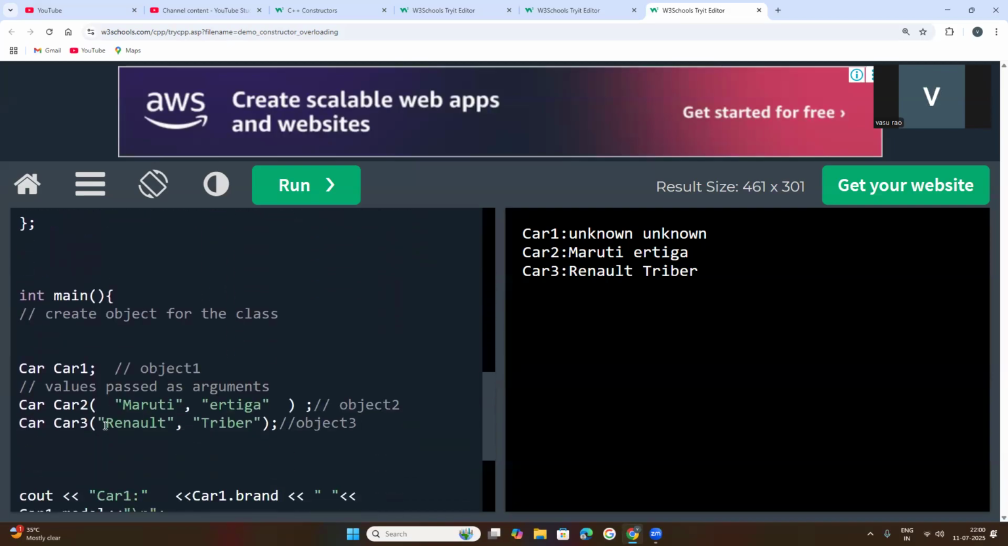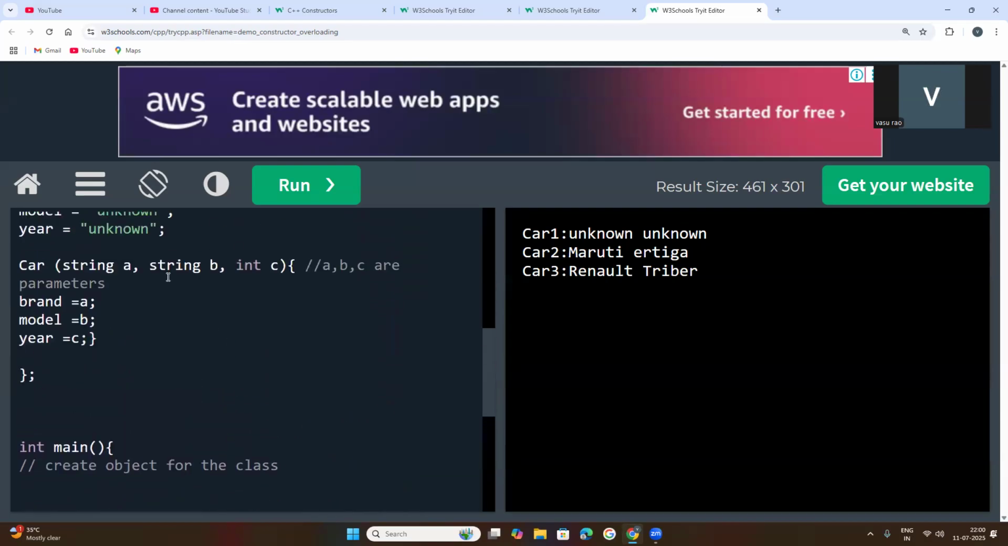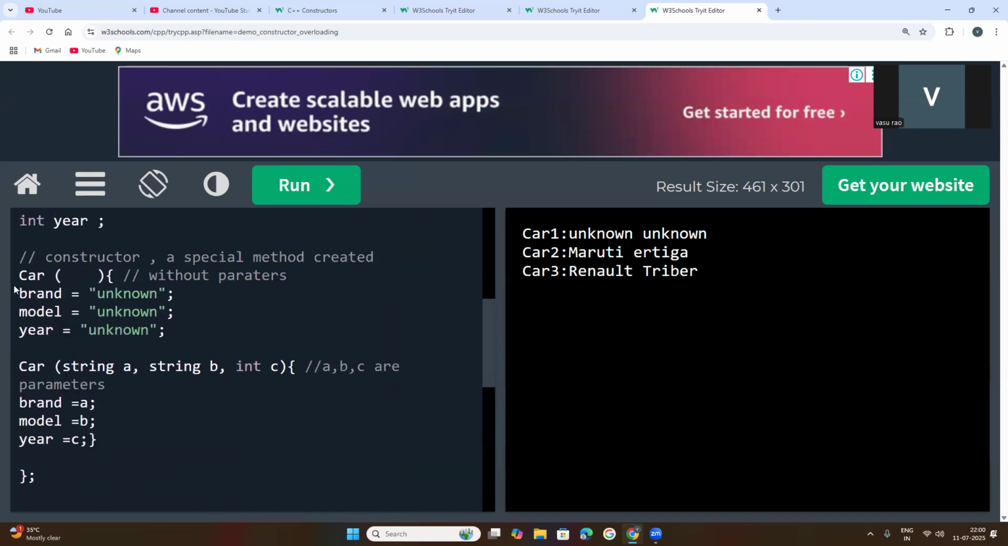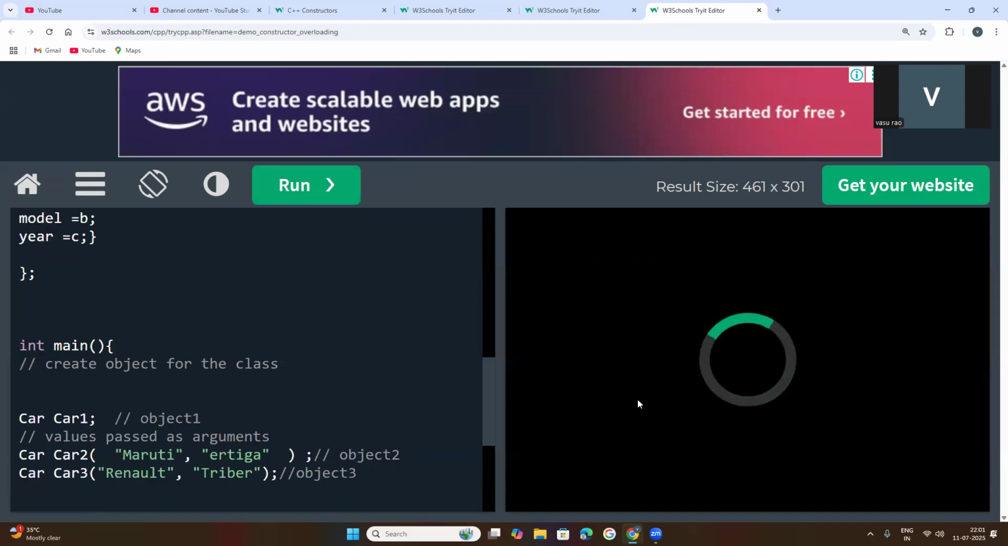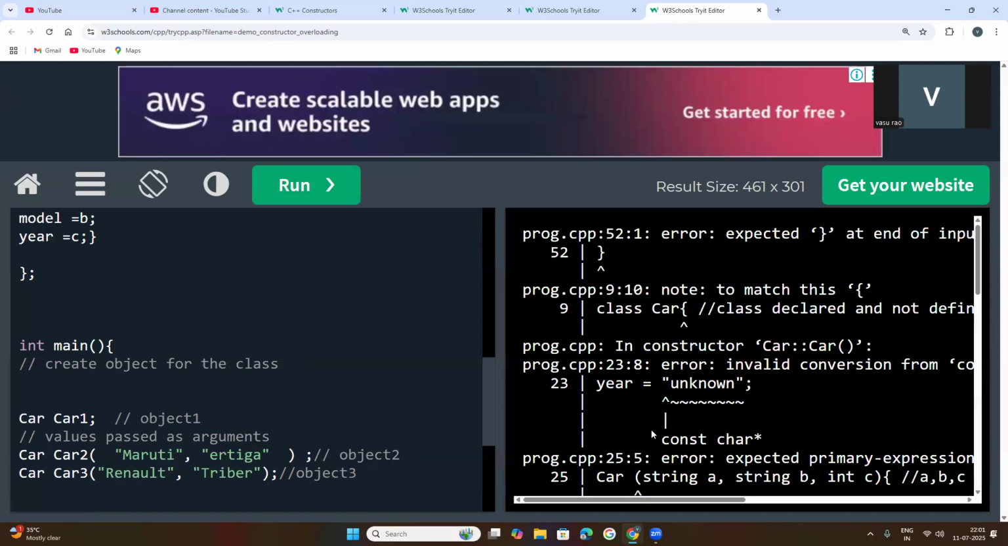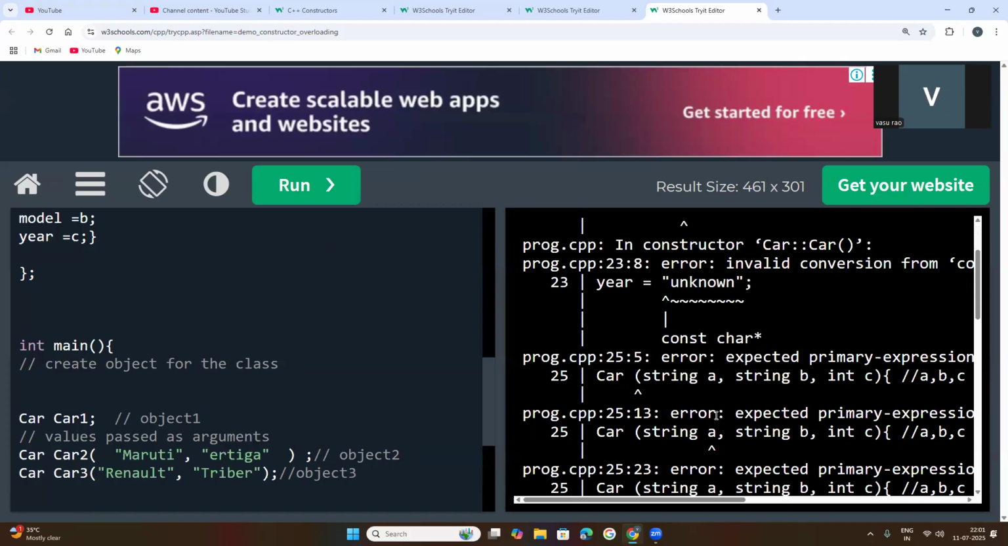Next, come to the point here: whenever an object is created, we need to pass the values. How many parameters have you created? Three parameters and three attributes. So the values must be passed equally, otherwise you will get errors. Now, if you run this code, you will get this type of error: positional argument error.